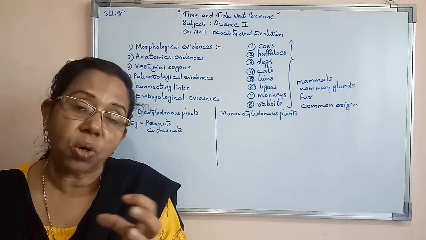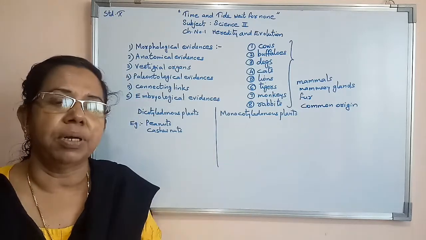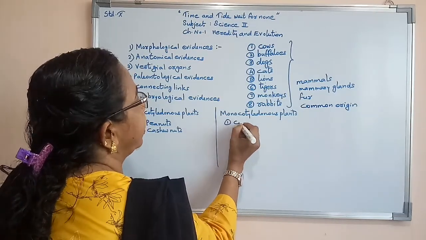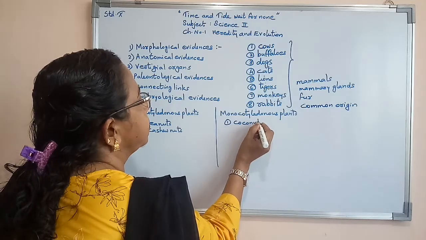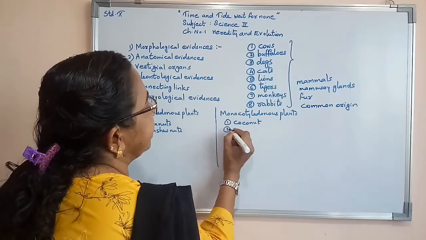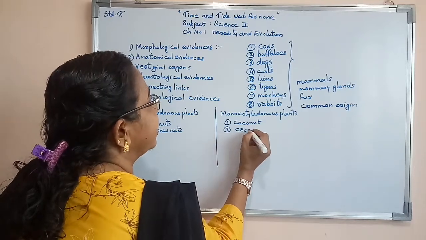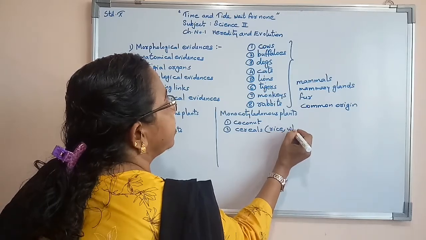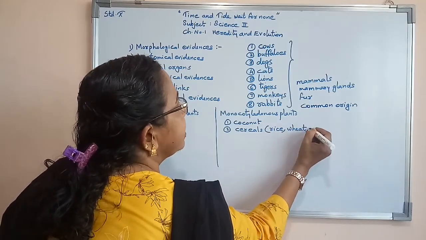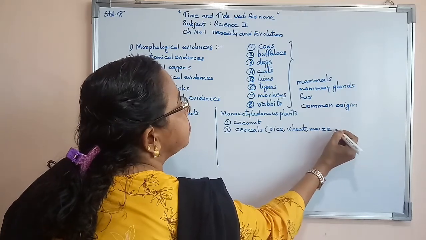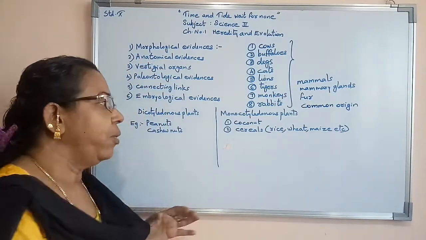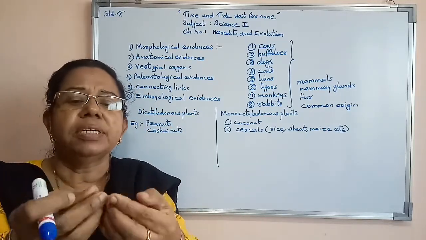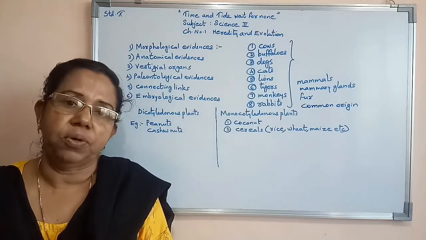Now in case of monocotyledonous plants, for that I am giving the example of coconut. Then other examples are all types of cereals, cereals meaning rice, wheat, maize, etc. They have only 1 cotyledon, only 1 half, 1 piece. If you try to open the seed, 2 halves won't form, only a single half will be there.